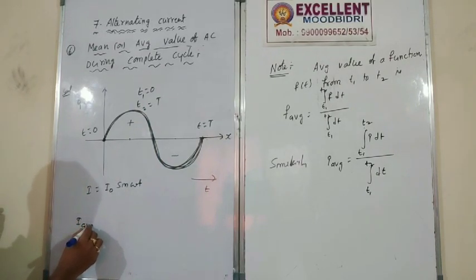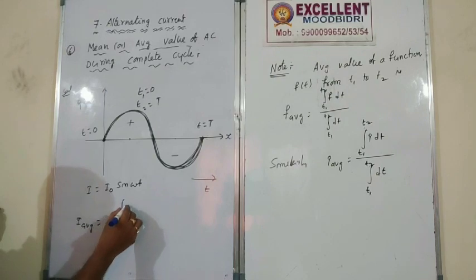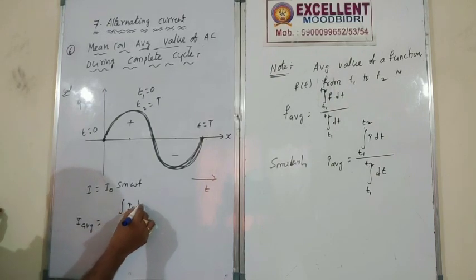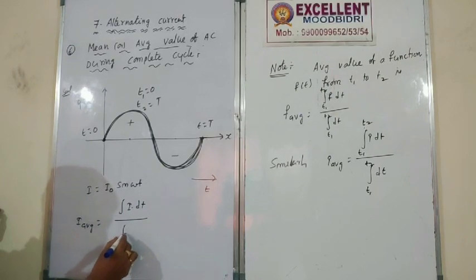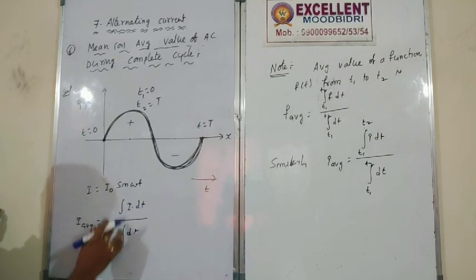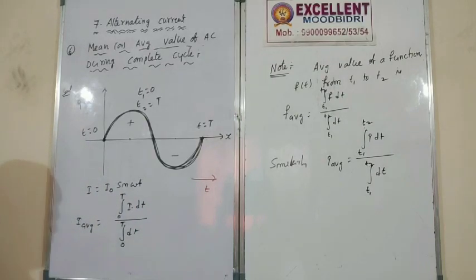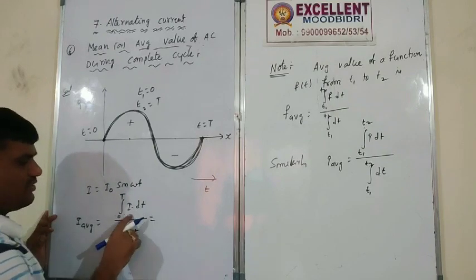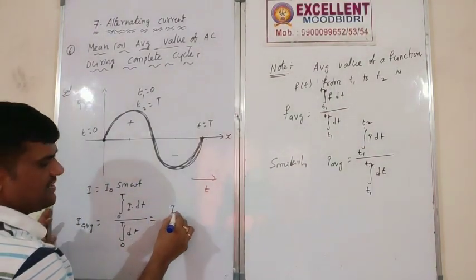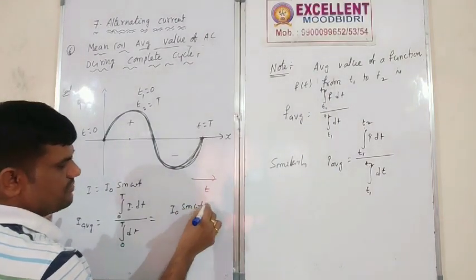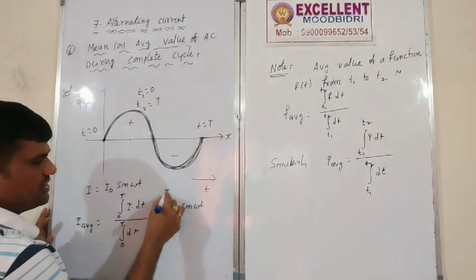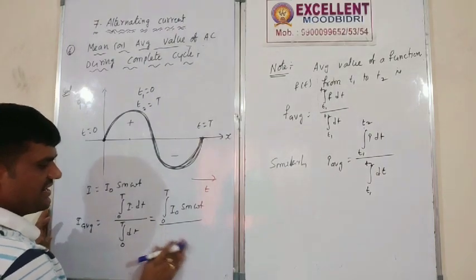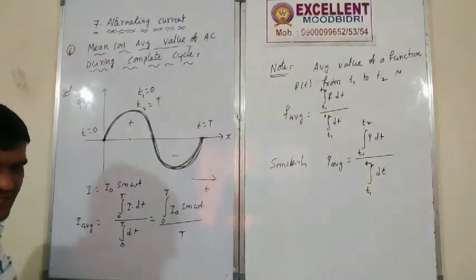I average is equal to integral I dt divided by integral dt, from t1 to t2. T1 is 0, t2 is capital T. So directly I have given the I average formula. Then what is the I formula? I is equal to I naught sine omega t, integrated from 0 to T. The integral of dt I will directly give as t. Integral of dt is equal to t, right?